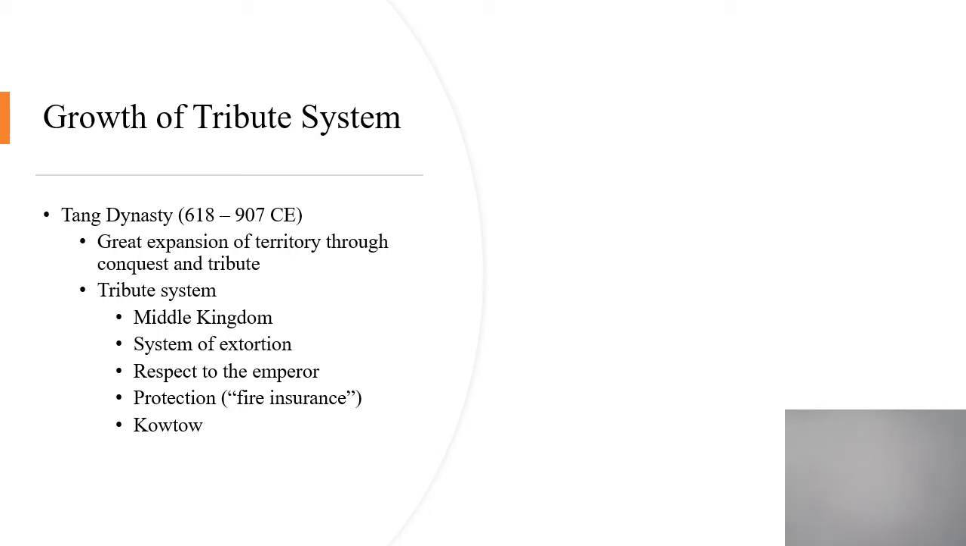And it is the Tang dynasty that brings a lot of various kingdoms and small empires into that tribute system. Even Japan and the Korean kingdoms that you've read about, for example, were paying tribute from time to time to the Chinese emperor.